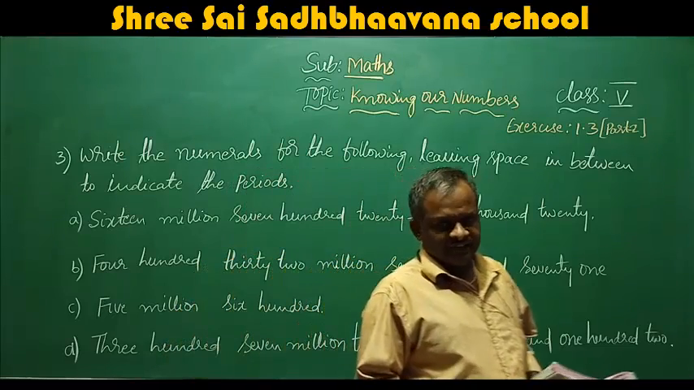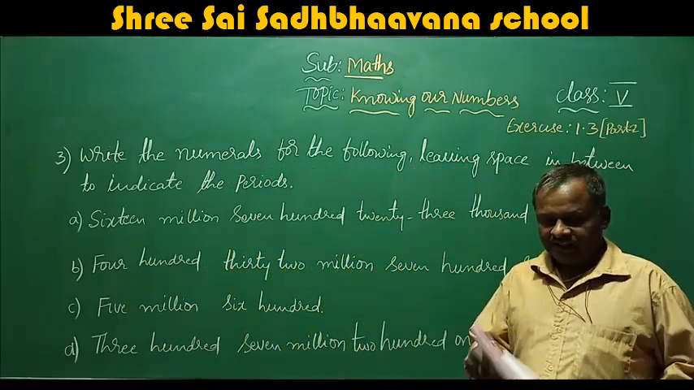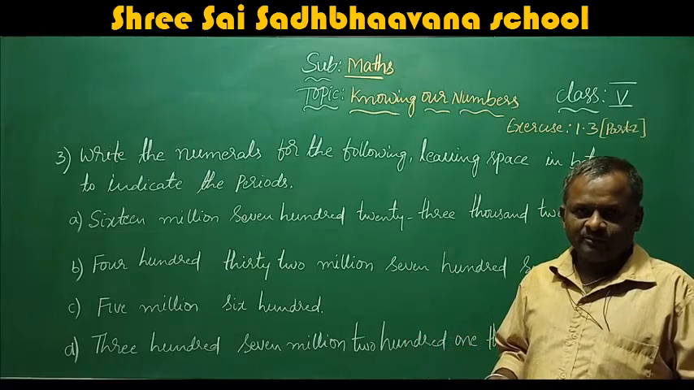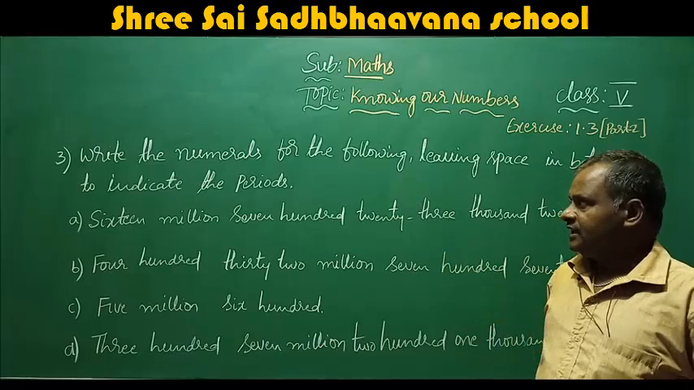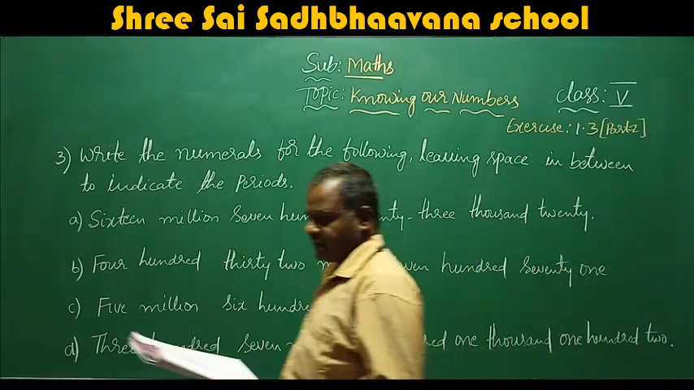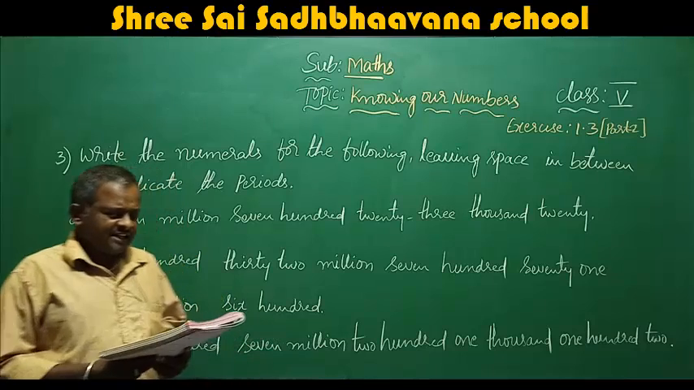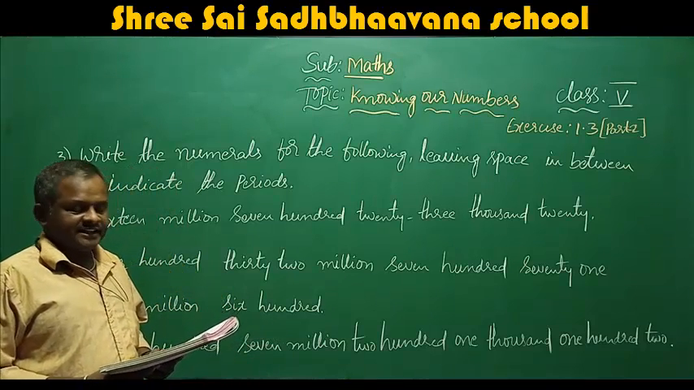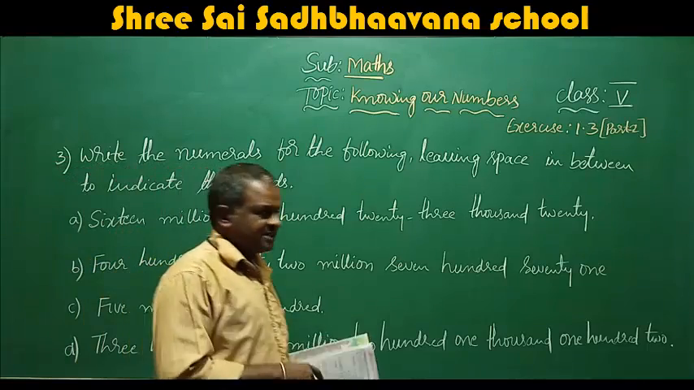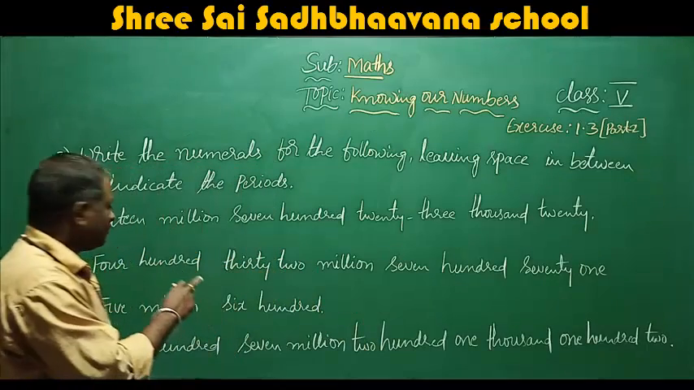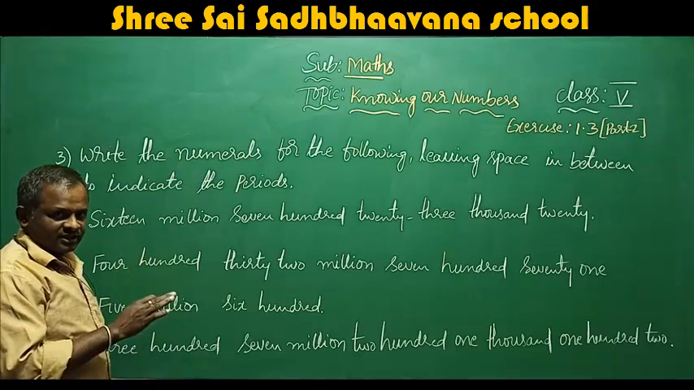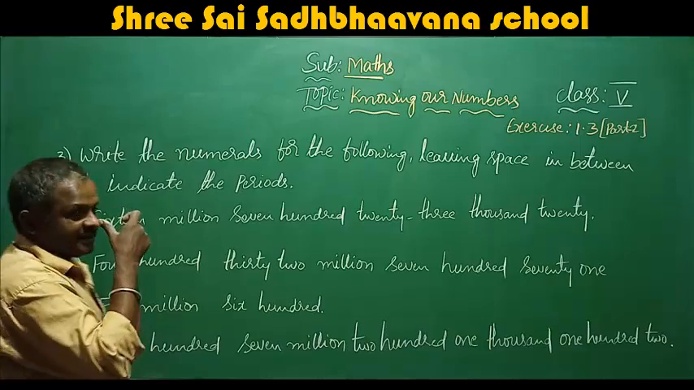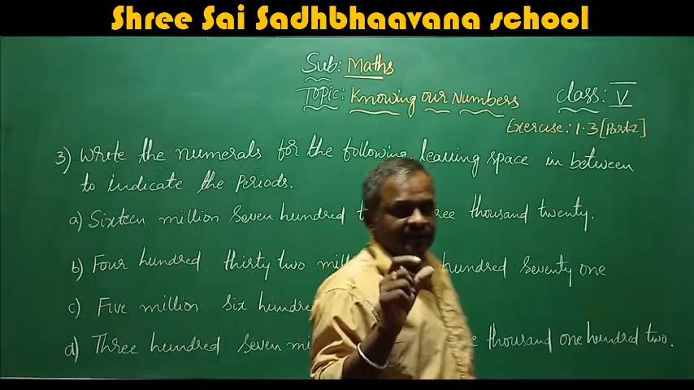International number system. Here we are continuing Exercise 1.3, third main. I will read it; just look at the textbook. Write the numerals for the following, leaving space in between to indicate the periods. That means they are given in words, and you have to write them in numbers, leaving space between to indicate the periods.